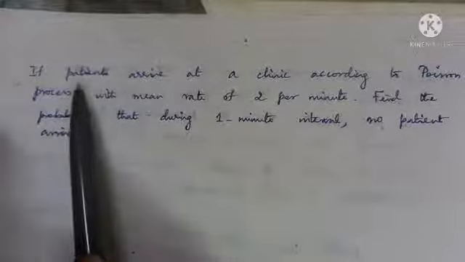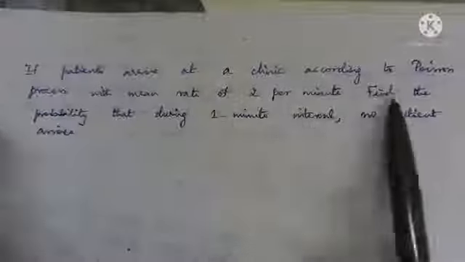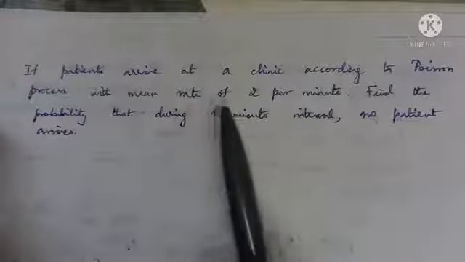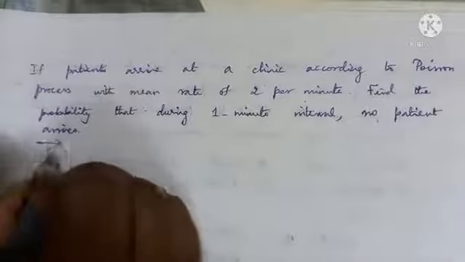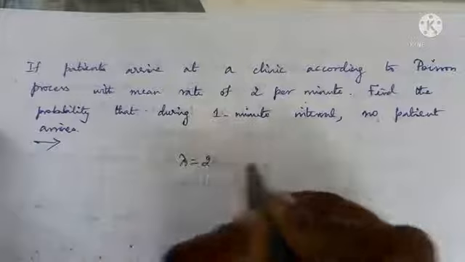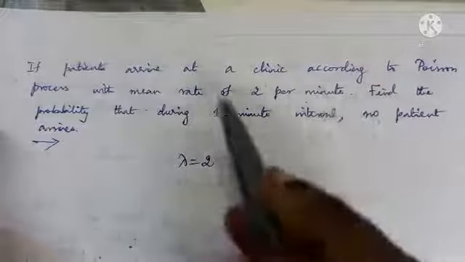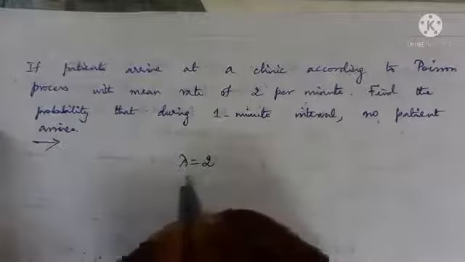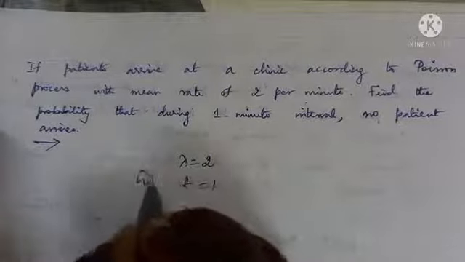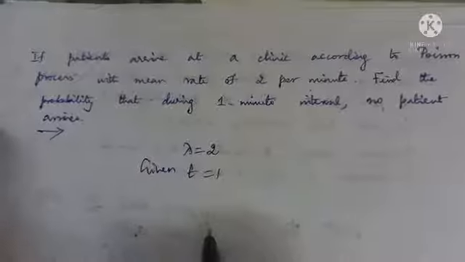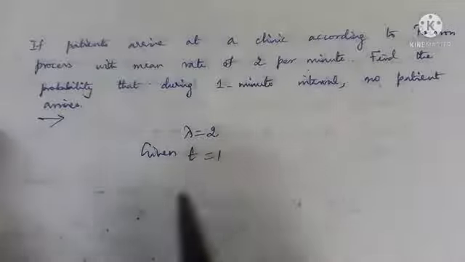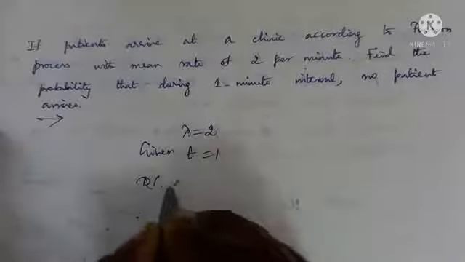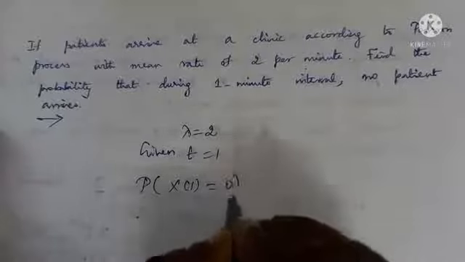Let us see this problem. Patients arrive at a clinic according to a Poisson process with a mean rate of 2 per minute. So the mean arrival rate is 2 per minute here. So lambda is equal to 2 per minute. And find the probability that during a 1 minute interval, t is equal to 1, it is given. Find the probability that in a 1 minute interval, no patient arrives. That is the question.